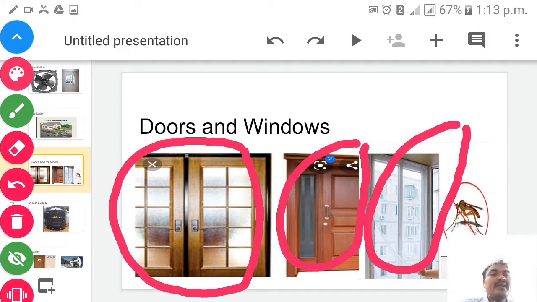So keep in mind, the doors and windows play an important role to make our home ideal, children. It is not enough to have a door and window, but we should have the mesh there, so that the mosquitoes can't enter our home, children. So remember, children, doors and windows also play an important role. Next, we will go for the water supply, children.